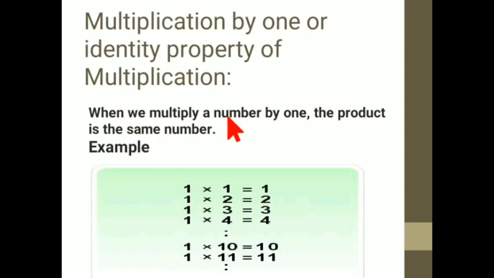Say 5 into 1 is 5, 2 into 1 is 2, 1 into 6 is 6, because the identity of the 6 is repeating. So this property, multiplication by 1, is the identity property because you are getting the same result. Just have a look at the example and you will understand it properly.